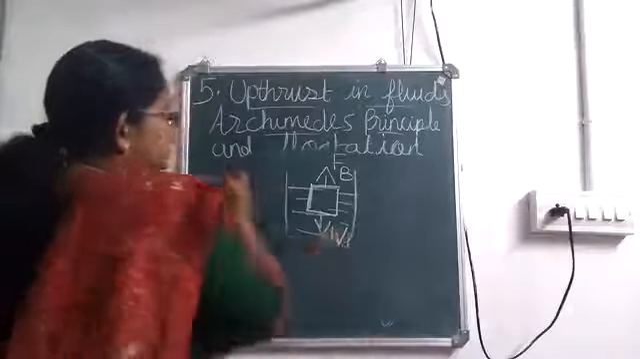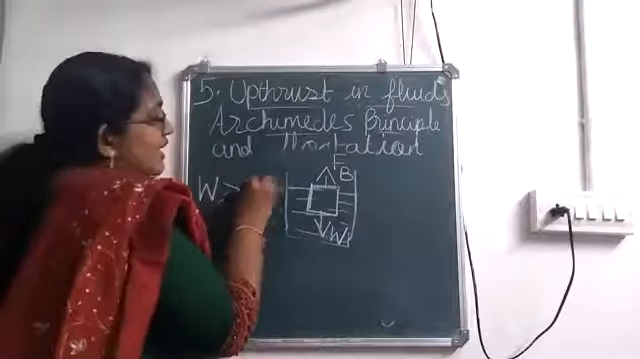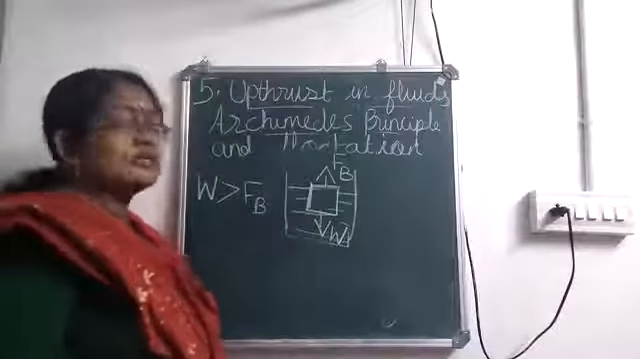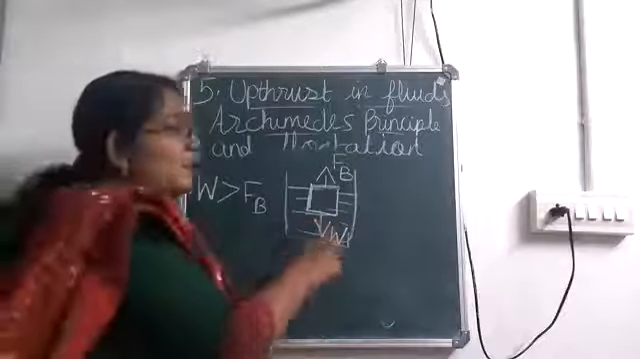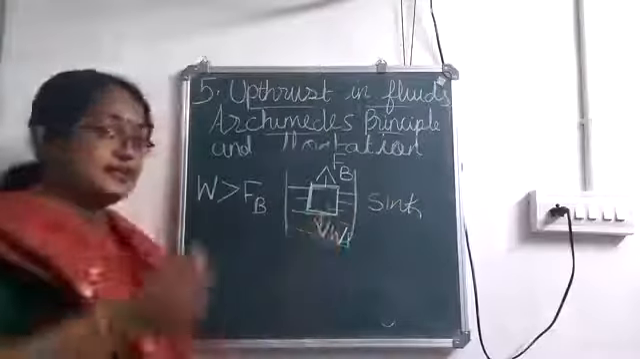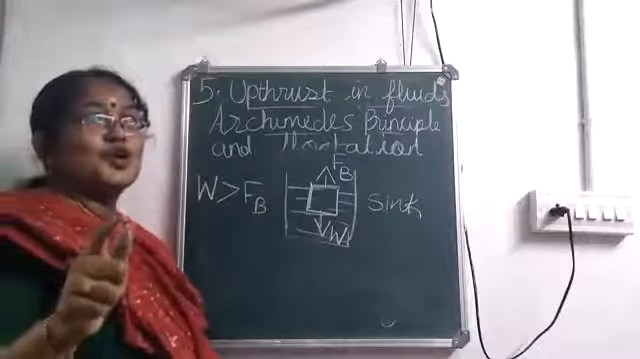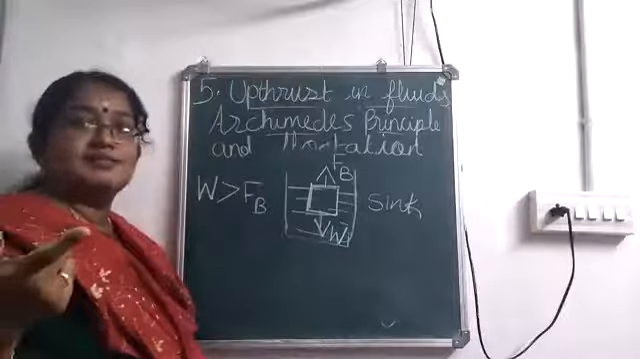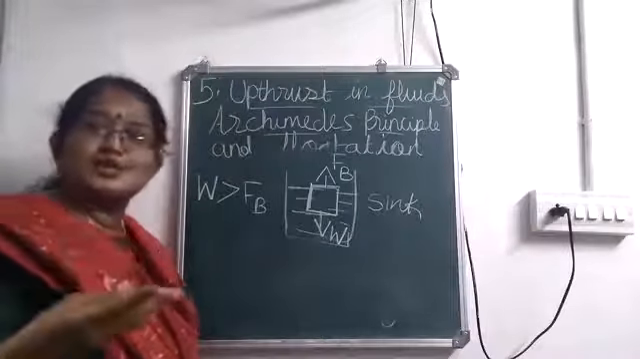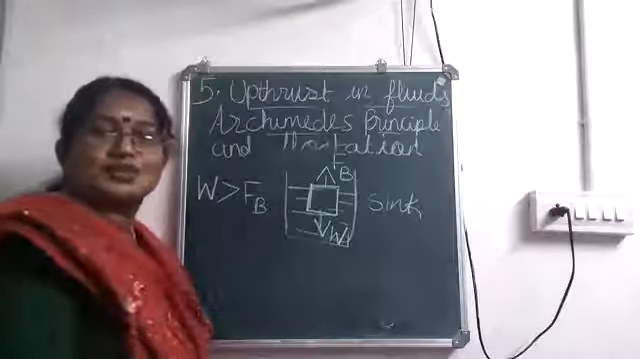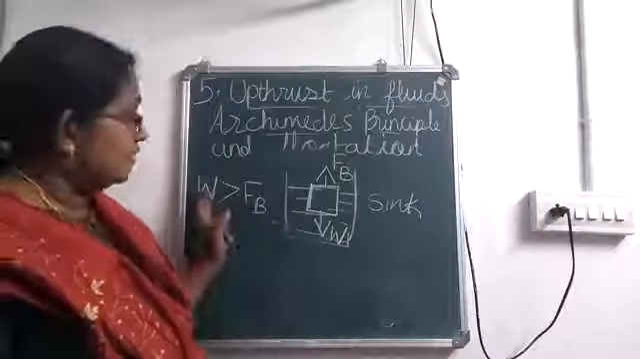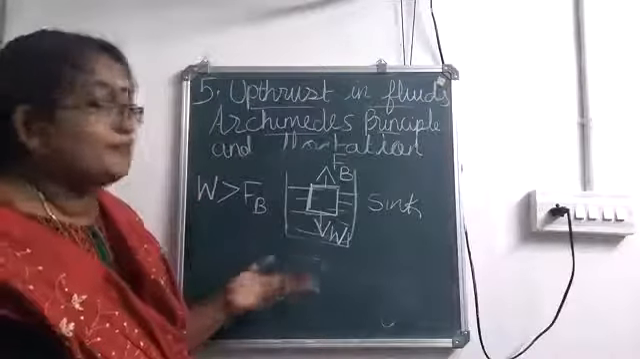Now, if the weight of the body is greater than the upthrust, then what happens? The body will sink. That is, it goes down. That is why I told you, when you are doing the experiment with bucket and mug, if the mug is filled with water, its weight is more. So density is more, and the mug with water will go down. It sinks.